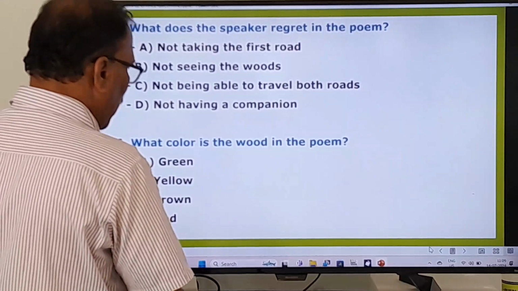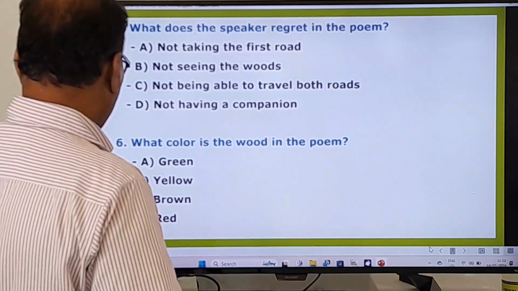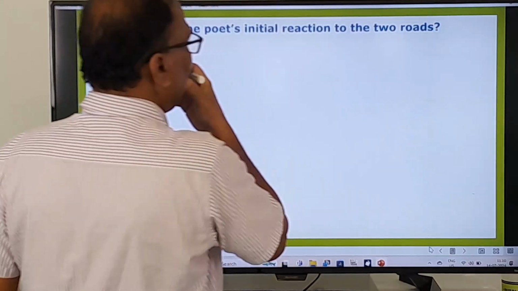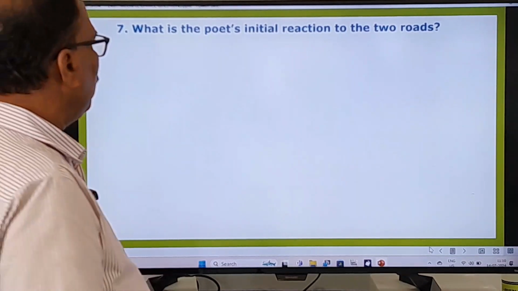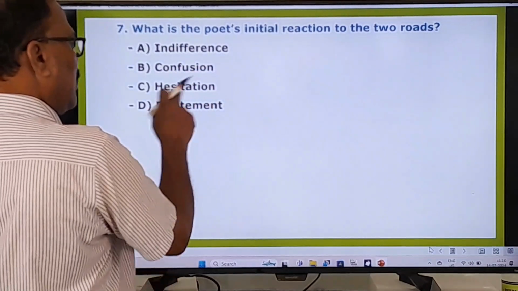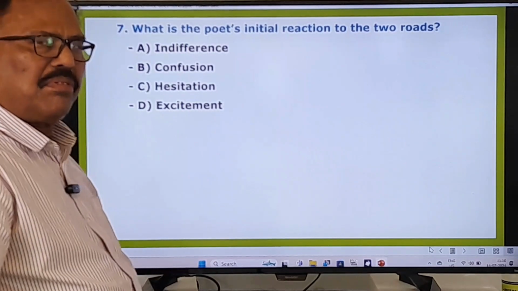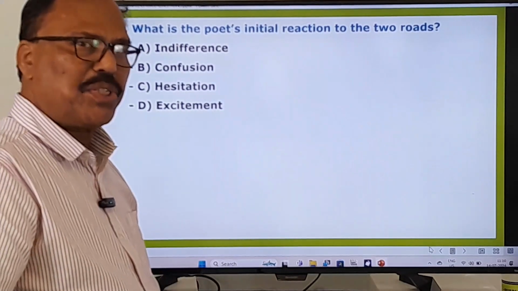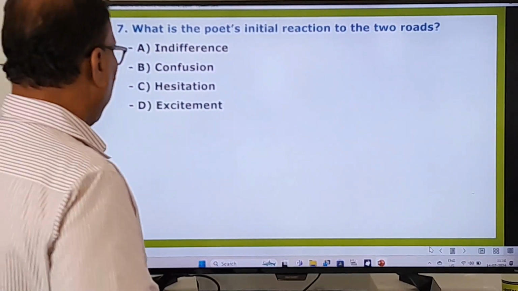Okay. And now let's move on to look at the other questions. What is the poet's initial reaction to the two roads? What is his initial reaction? Indifference, confusion, hesitation, excitement. What kind of reaction did the poet show? Clear, very simple questions. Okay.